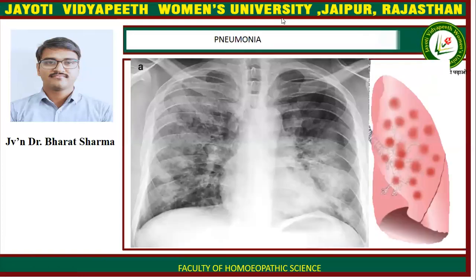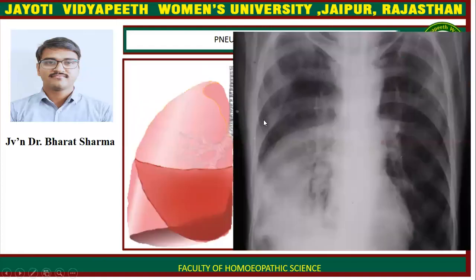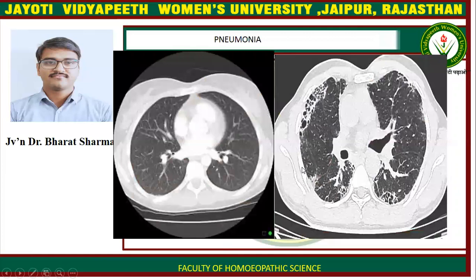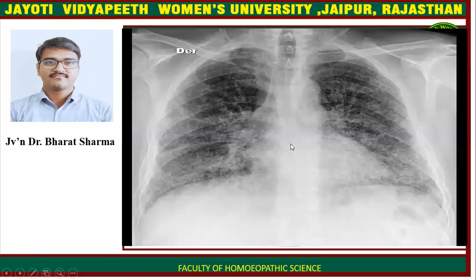Here is the lung in cases of bronchopneumonia. This is lobar pneumonia and an X-ray chest of a lobar pneumonia. Here you can easily see. And this is the CT scan of lungs, easily presenting interstitial pneumonia. Here you can easily see this is normal, this is abnormal. Here is also a chest X-ray showing interstitial pneumonia.